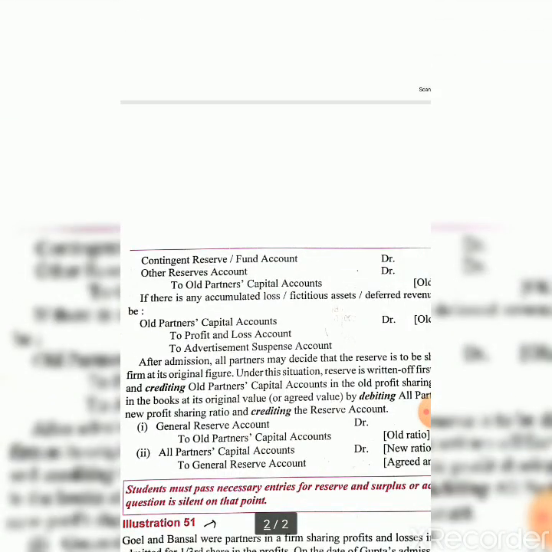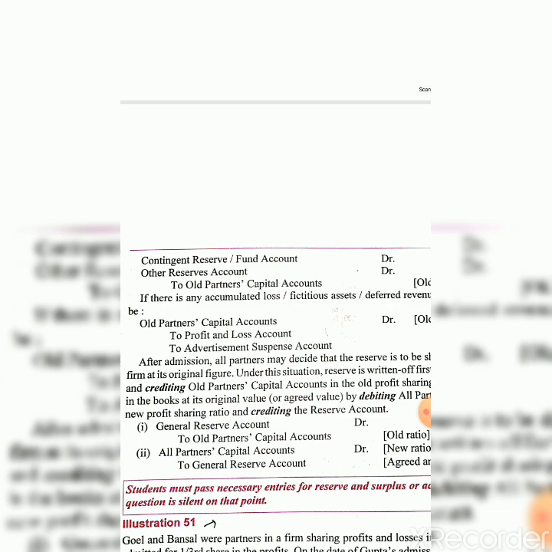So let's see what the accounting treatments are. Any fund, general reserve, reserve fund, profit and loss account standing at credit in the old balance sheet, workmen compensation reserve or fund account, investment fluctuation reserve fund account, contingent reserve fund account, any such reserve account or fund, even if the question is silent about instructions towards distribution of accumulated profit or general reserve, you must do the same.